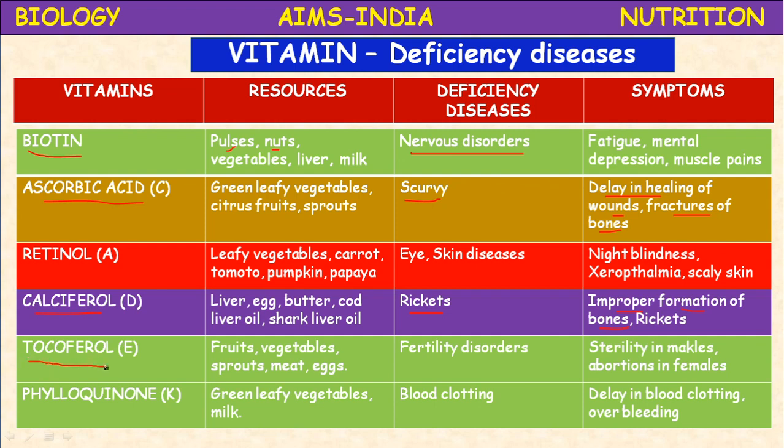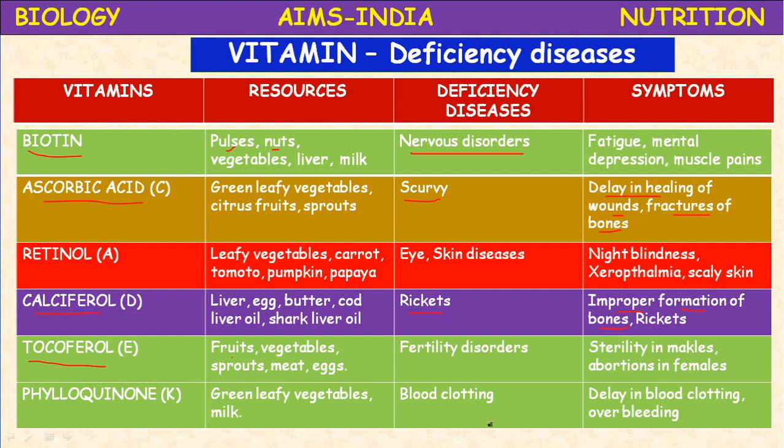Next, tocopherol. Tocopherol is a fat soluble vitamin. It is vitamin E. It is present in fresh leafy vegetables, sprouts, meat, eggs. Vegetables like drumsticks and sprouted seeds are rich in vitamin E. Vitamin E is a very important vitamin. Its deficiency leads to hair fall, and the person looks old. Delay in aging is one of the best functions of this tocopherol, or vitamin E.